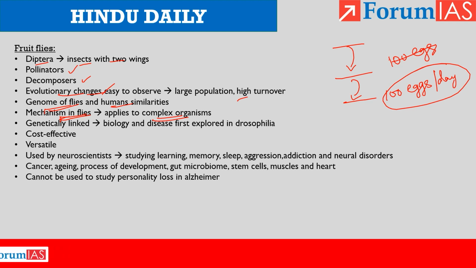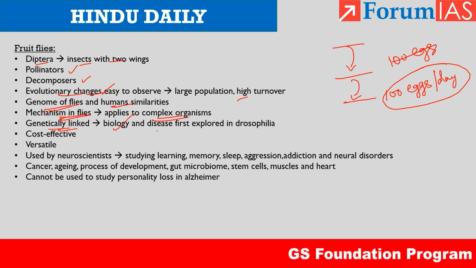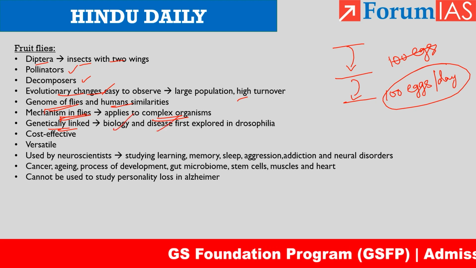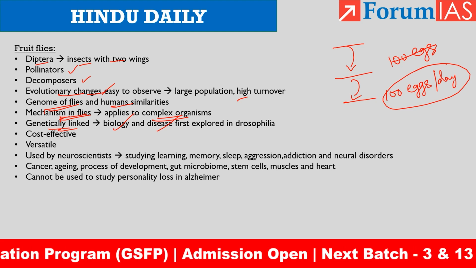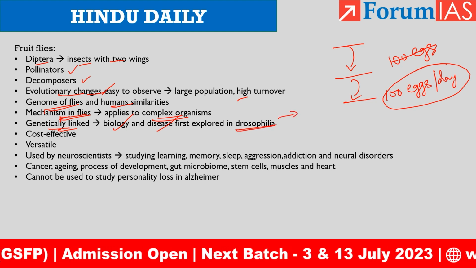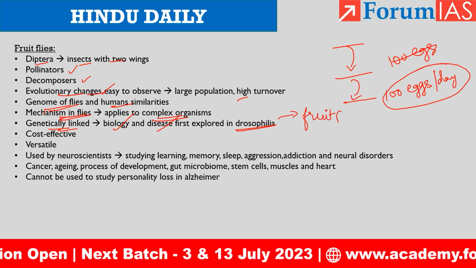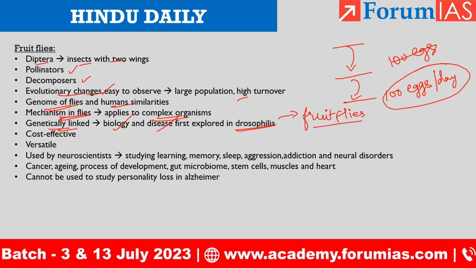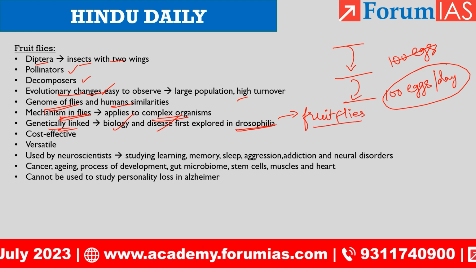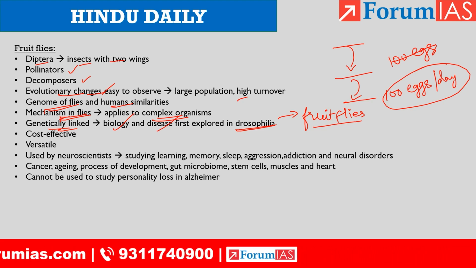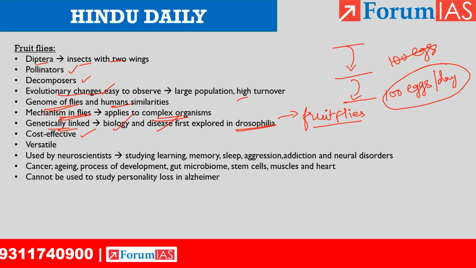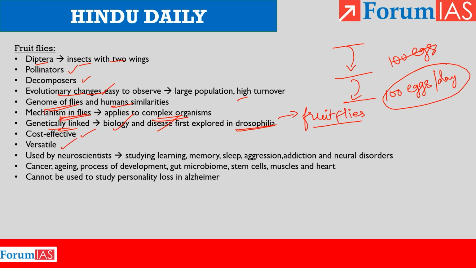Okay, because of the genetical linkage between humans and fruit flies, biology and disease, what is the potential of disease, how far it can spread, what way it spreads, it is first explored in the Drosophila. Drosophila are fruit flies. Because of the genetic linkage, research on human diseases can be carried out easily on the fruit flies. And because they are smaller organisms, research on these are cost effective and versatile because a range of topics, a range of studies can be conducted with fruit flies.